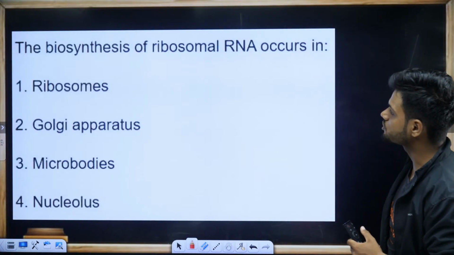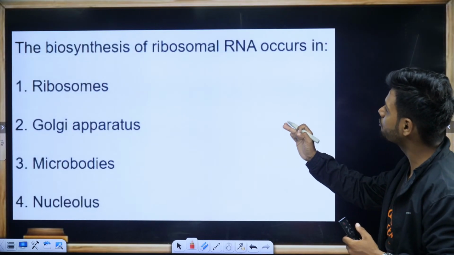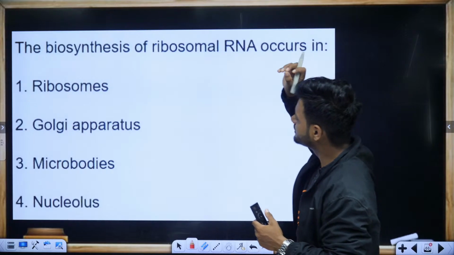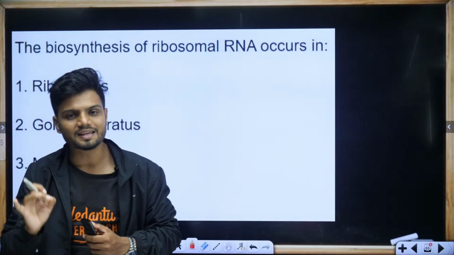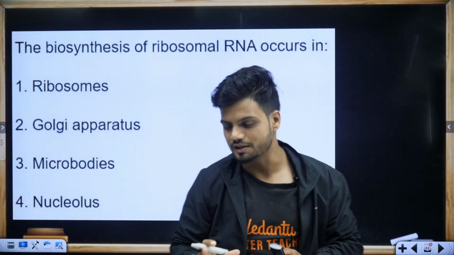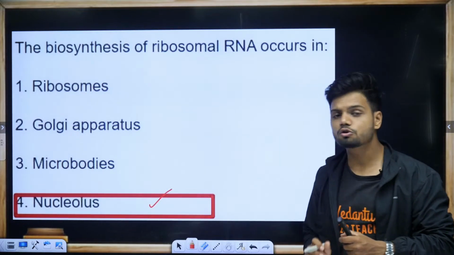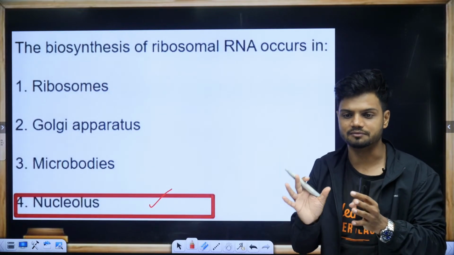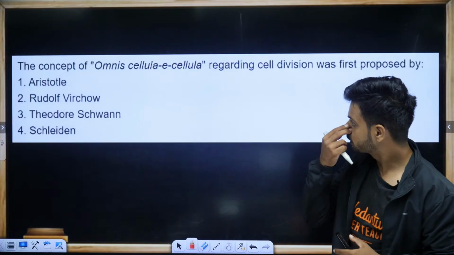Next question. The biosynthesis of ribosomal rRNA occurs... This is the most repeated question and the easy question which we have been doing till now. That is going to be your nucleolus. Nucleolus is the site for rRNA, site for RNA synthesis. Next question.